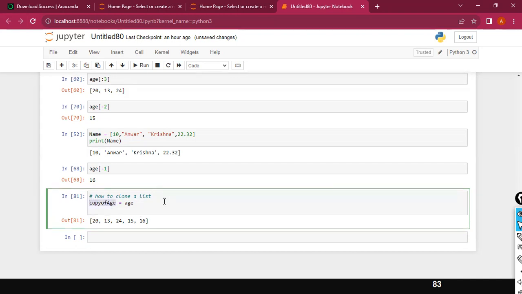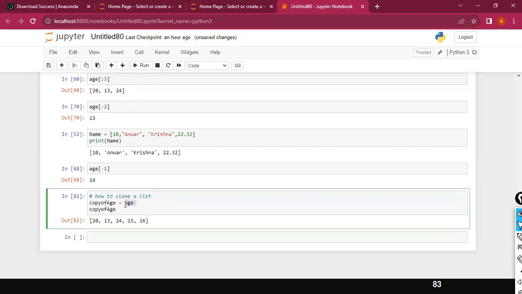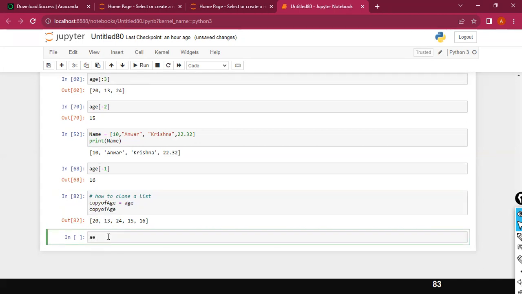Once you copy it, whatever values were there in age got copied to copy of age. This is the new list. It's a Xerox copy of age. Both age and copy of age have the same values now.